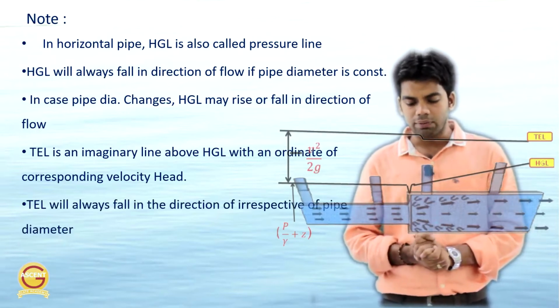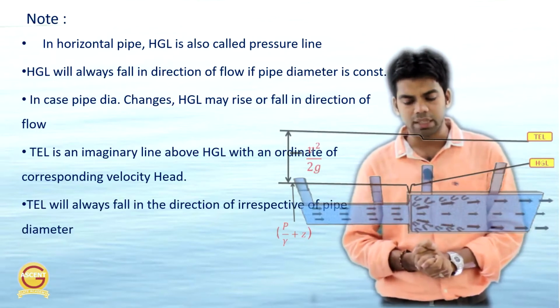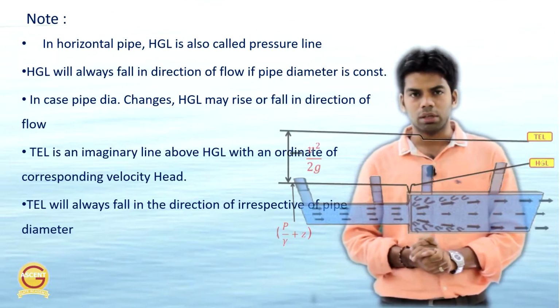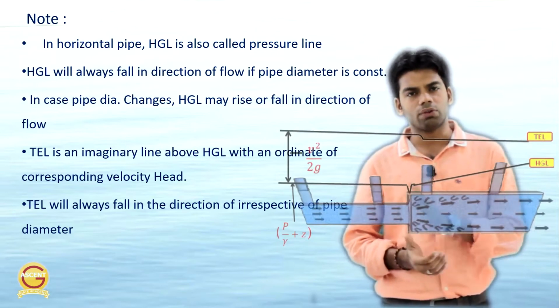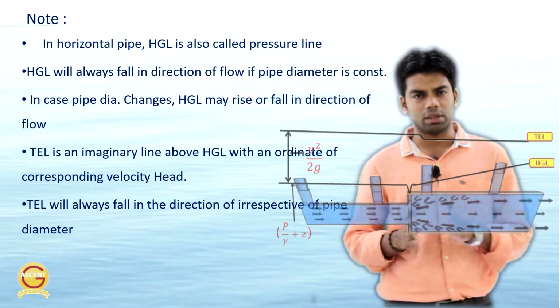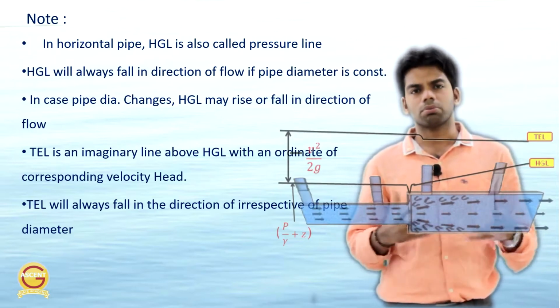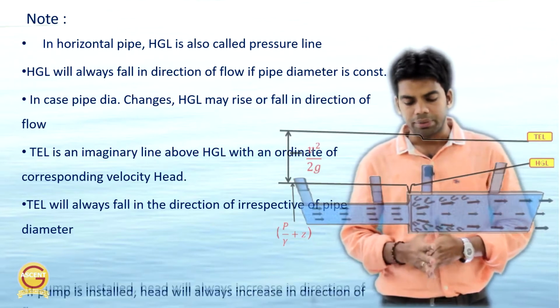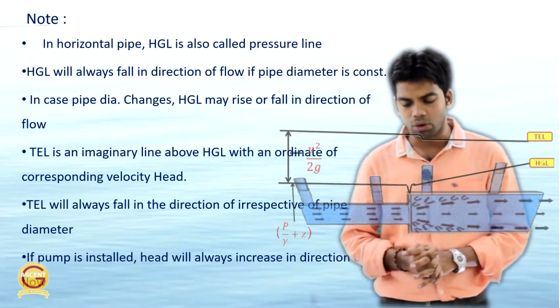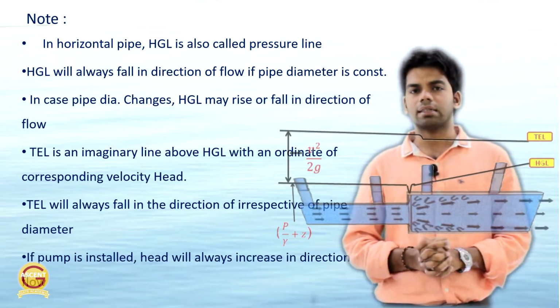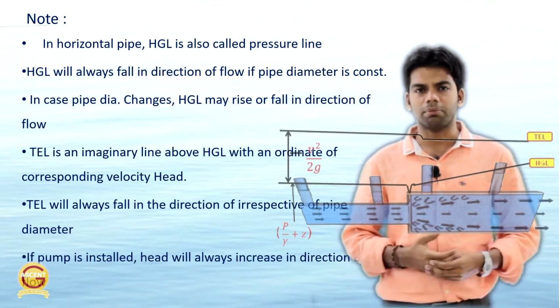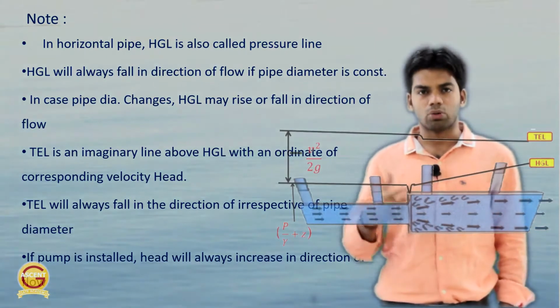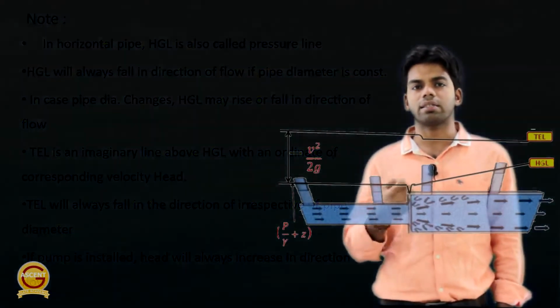Next, total energy level will always fall in the direction of flow irrespective of the pipe diameter. As I told you, this total energy level will always fall in the direction of flow, because water always flows from high head to low head. Next, whenever pumps are installed, total energy level rises in the direction of flow. Now, what is the function of a pump? The pump increases the head. Okay, so head is increasing, therefore the total energy level is increased. Okay, now applying Bernoulli's equation in this.